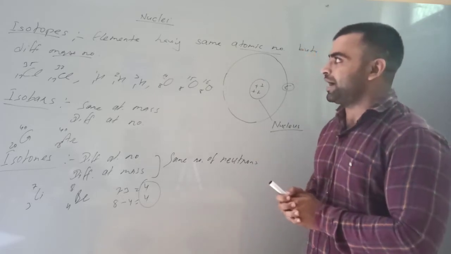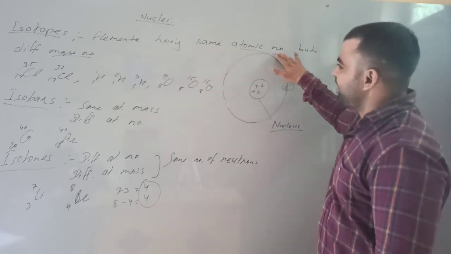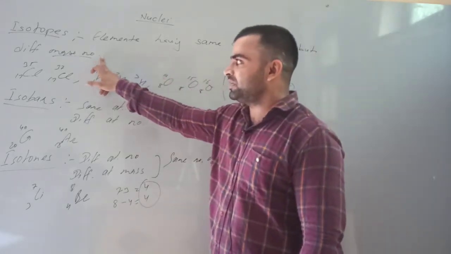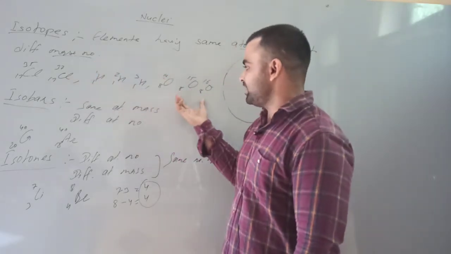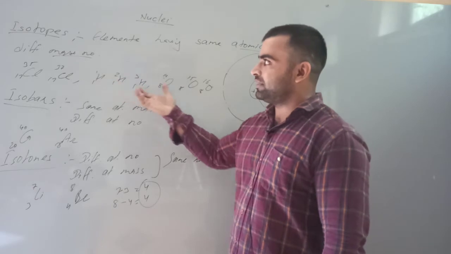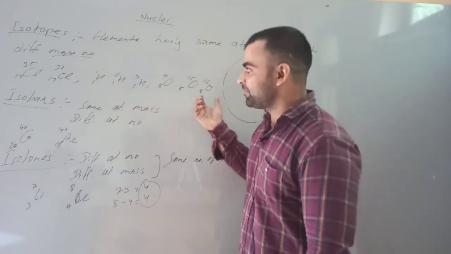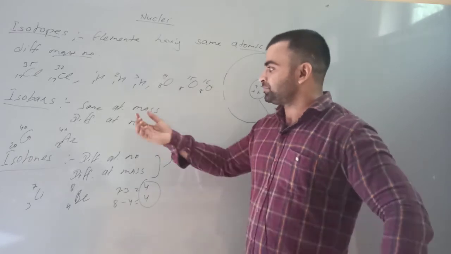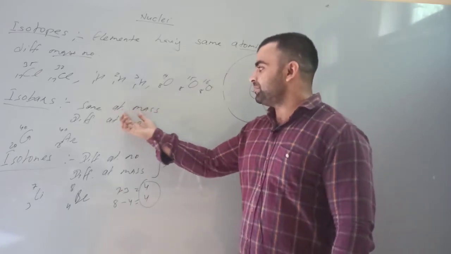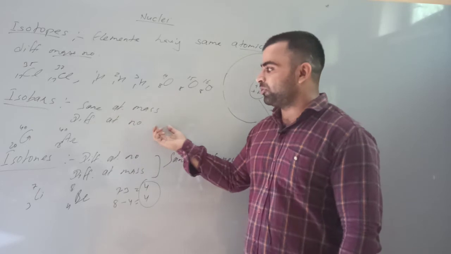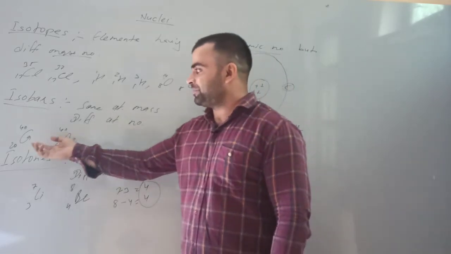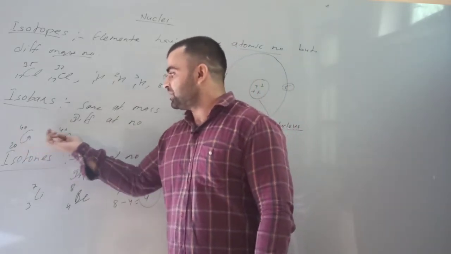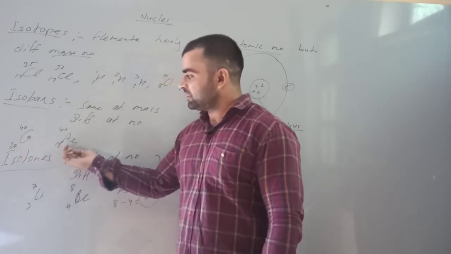So isotopes are the elements having same atomic number but different mass number. Here chlorine, hydrogen and oxygen have isotopic forms. Number 2, isobars. Isobars are the elements having same atomic mass but different atomic number. Say calcium and argon, both have the same mass number but different atomic number.